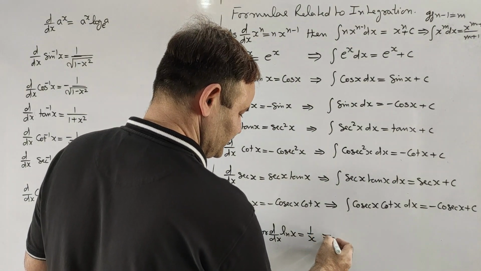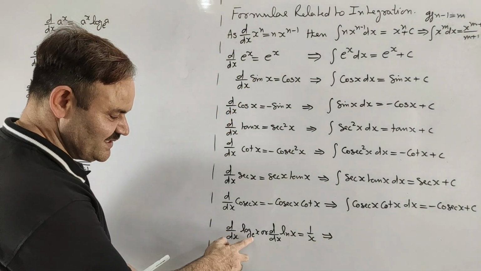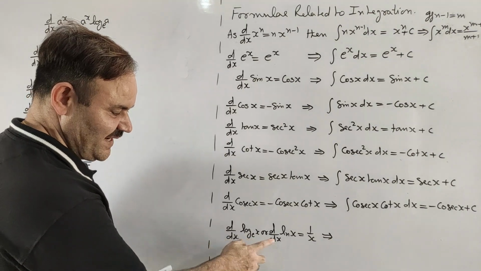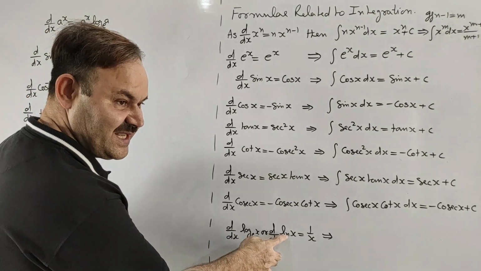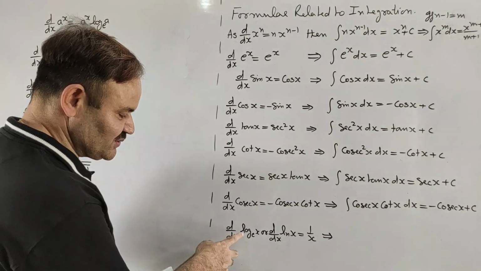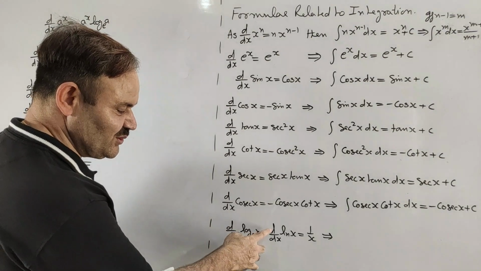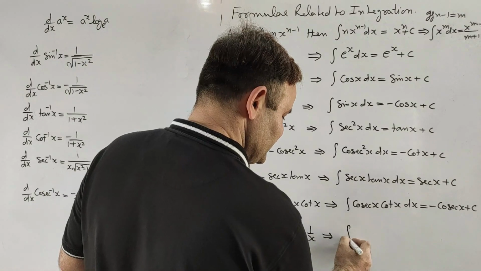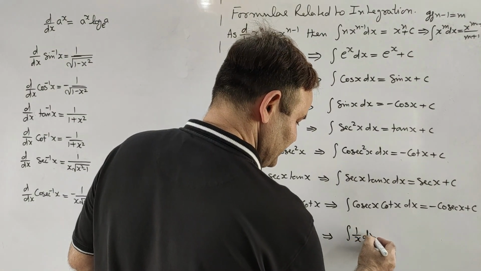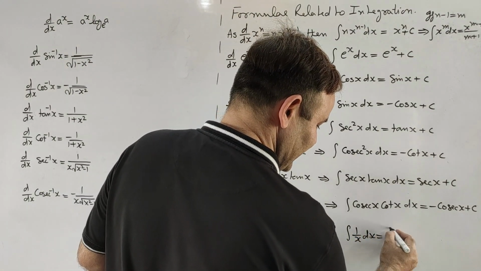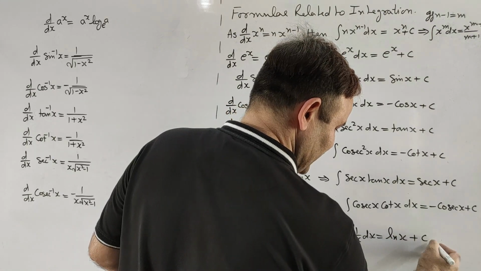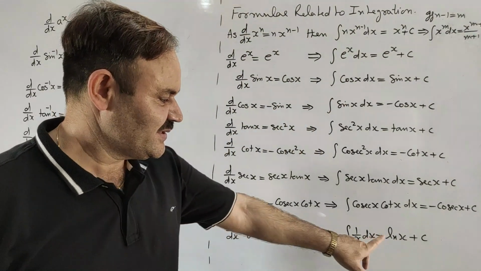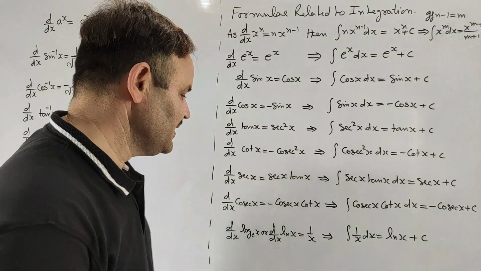And here log base e is called natural logarithm, hence is written as ln. So dy/dx of log x at the base e, or dy/dx of ln x, is 1 upon x. So integration of 1 upon x with respect to x will be ln x plus c. ln x means log x at the base e.